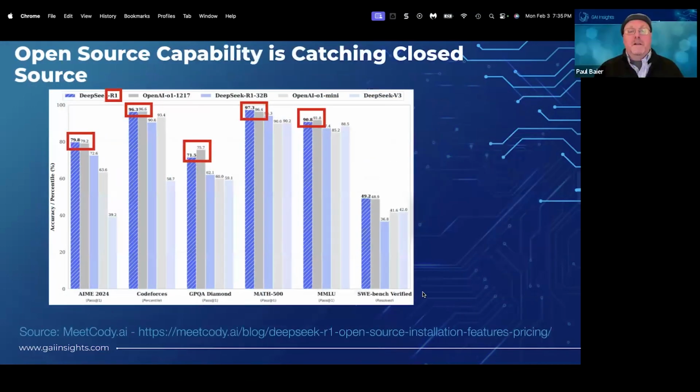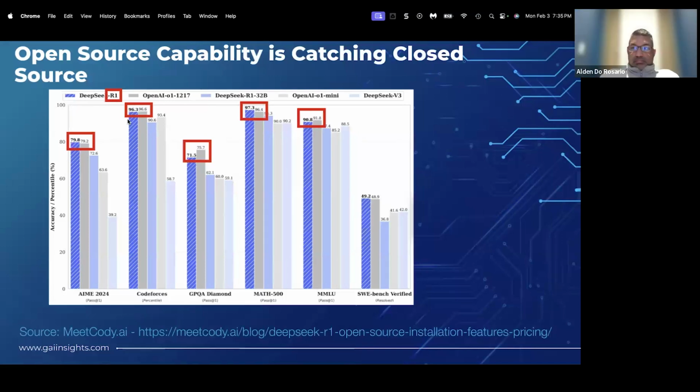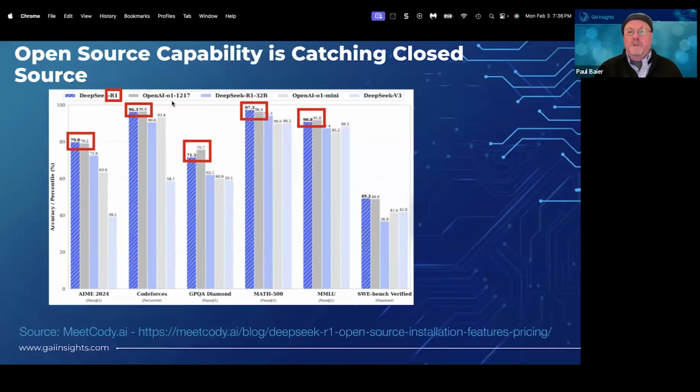There are many different benchmarks out there. This is a popular one, showing that DeepSeek R1, a reasoning model, is basically on parity with OpenAI O1, which was considered the best in class model up until December.